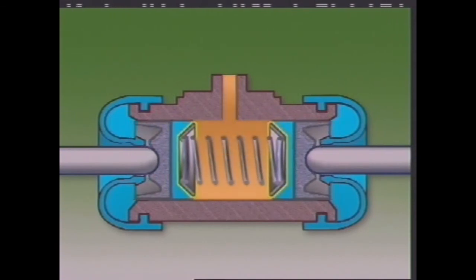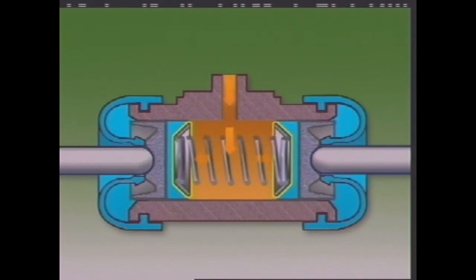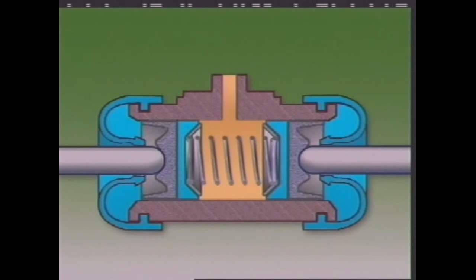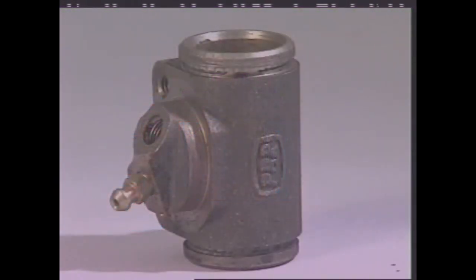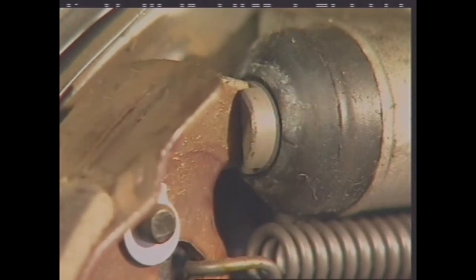They may be fitted with a spreader and light expansion spring to keep the lips in contact with the cylinder during retraction and while at rest. This helps keep air out of the system. Most wheel cylinders are fitted with bleed nipples to allow air to be bled from the system after assembly. A flexible cover or boot allows for piston movement and also keeps out dust and moisture.